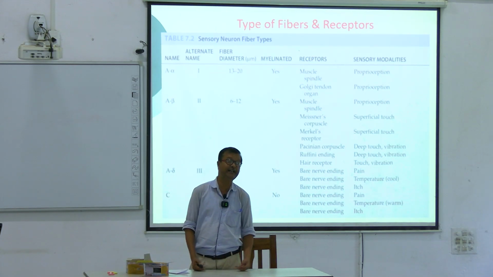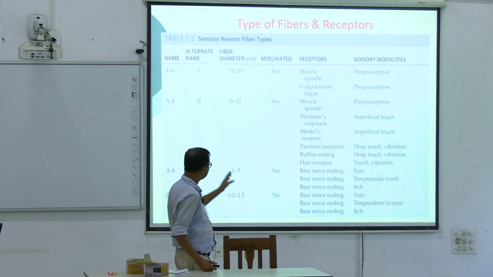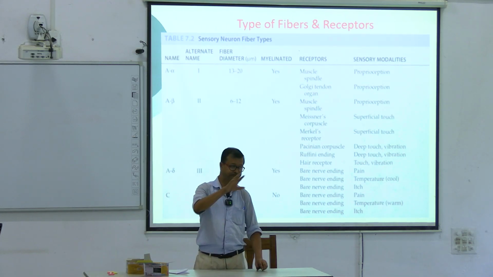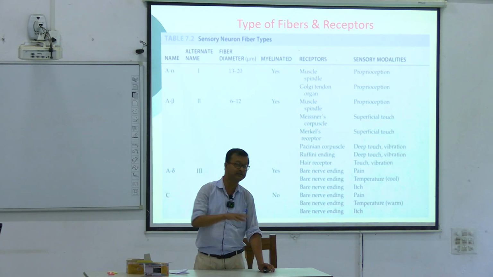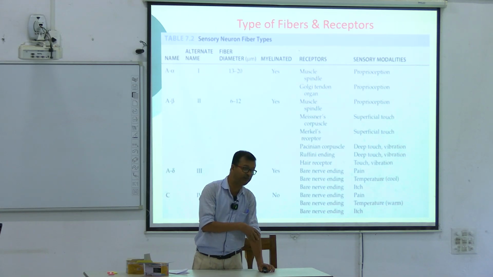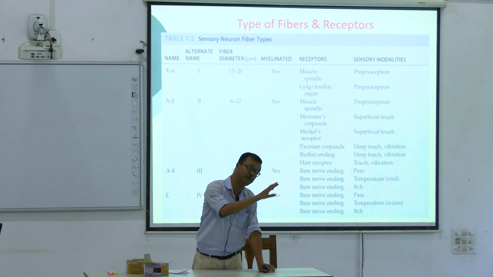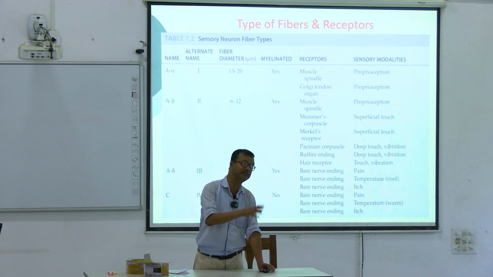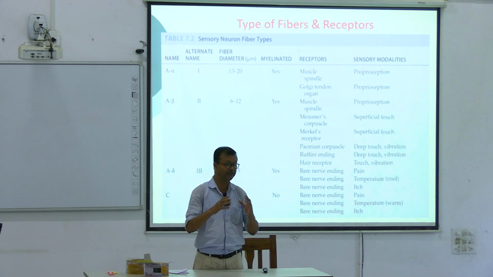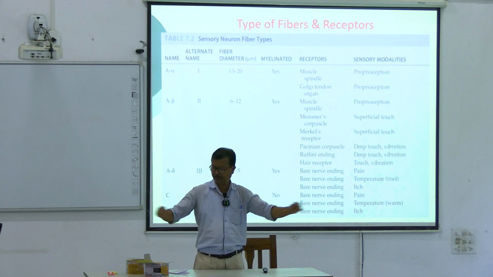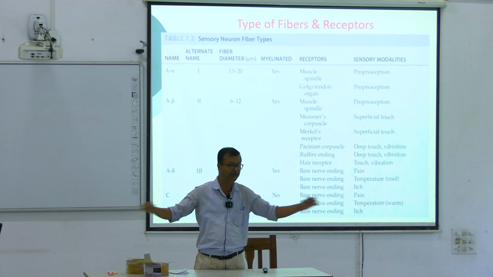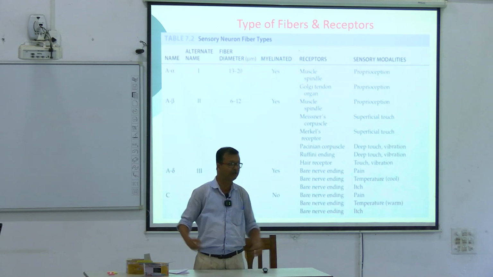Type 2 means secondary. Now see, in the stretch reflex you can find two types of receptor. One is the nuclear bag fiber, another is the nuclear chain fiber. Bag fibers are like a bag, centrally dilated and tapered at the periphery.